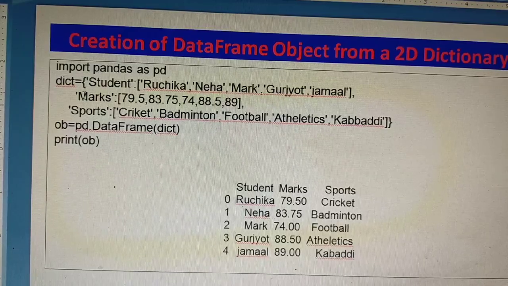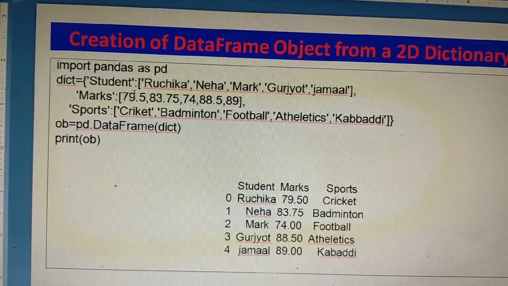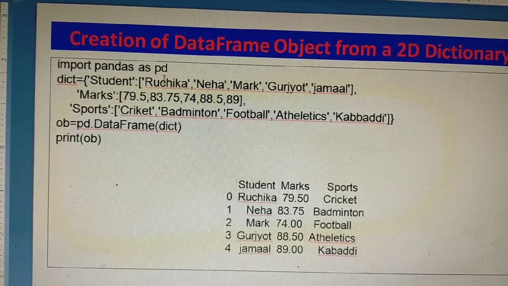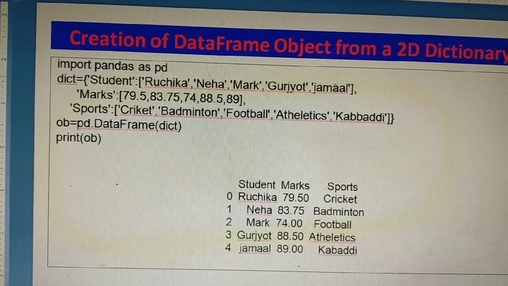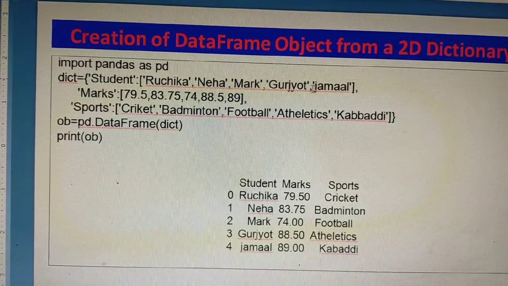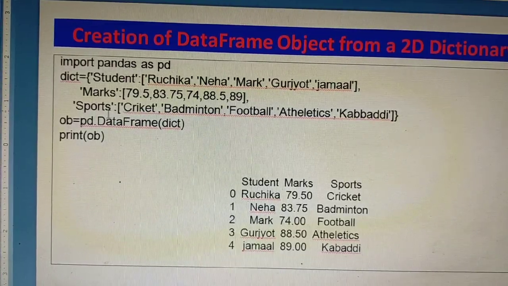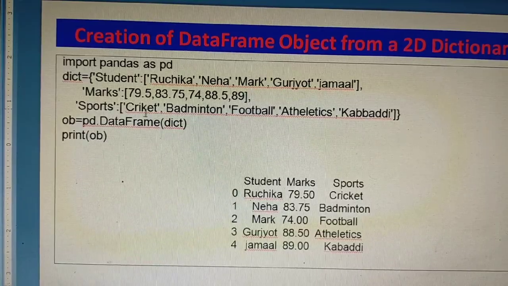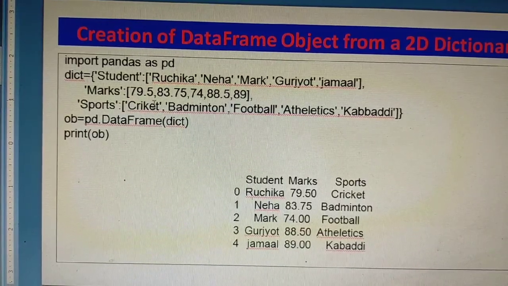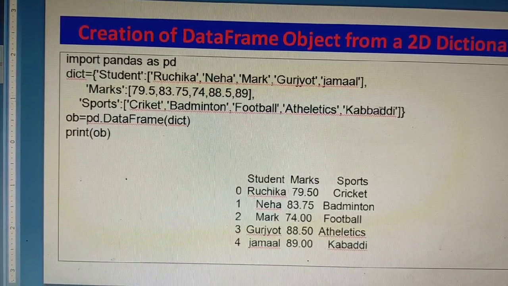Then another element of the dictionary, that is marks, then colon, and then marks of the students are given. Whatever the number of students, the same number of marks will be there. It contains 5 students, so 5 marks are also given. Then sports is a key, and the value is the names of 5 sports.